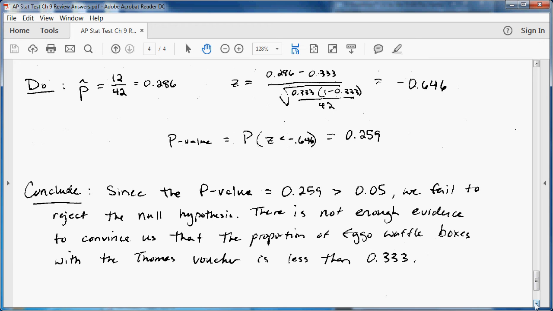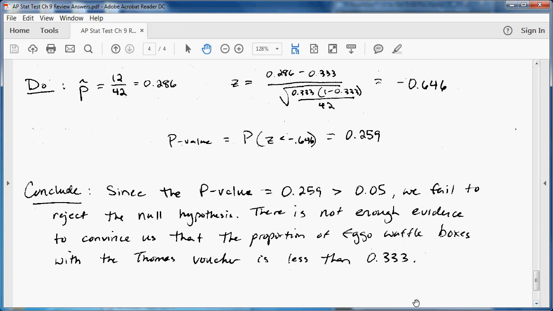Our conclusion. Since the p-value, 0.259, is greater than 0.05, we fail to reject the null hypothesis. Despite the great anguish it brings to our heart and the heart of our children wanting those Thomas toys, there is not enough evidence to convince us that the proportion of Eggo waffle boxes with the Thomas voucher is less than 0.333.